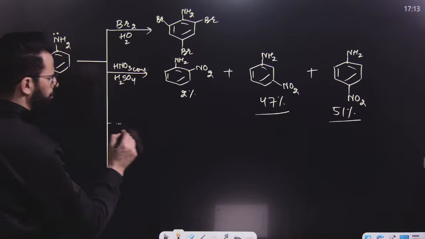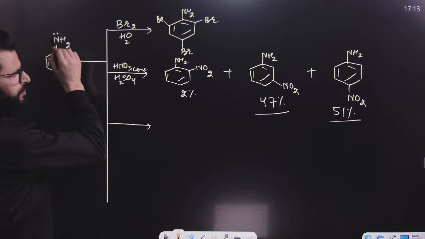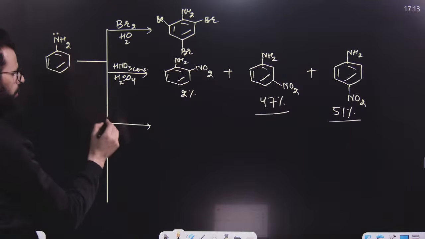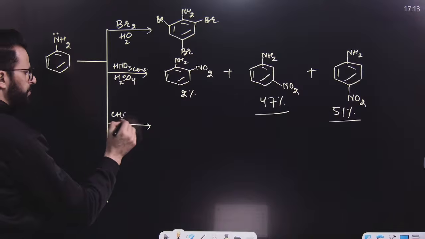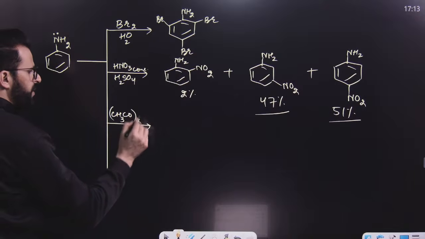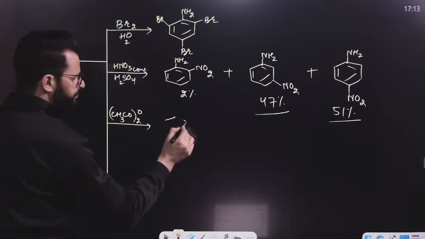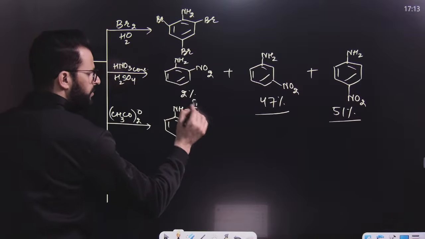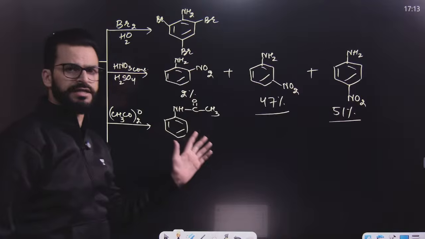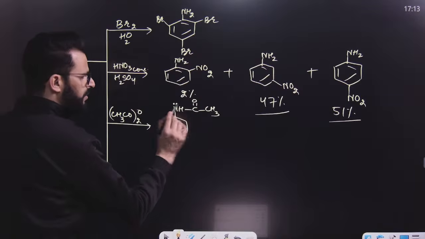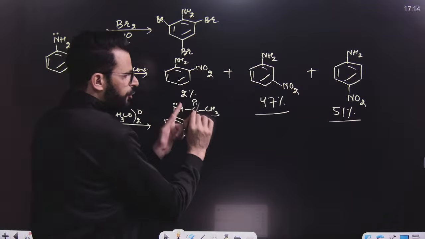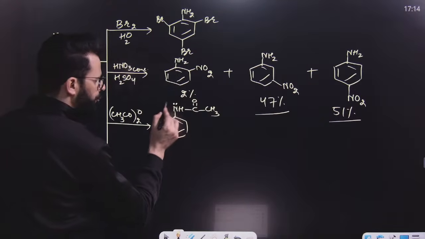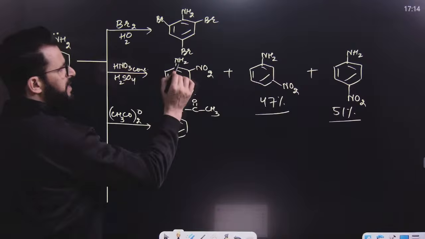Now have a look how to decrease its electron density, how to protect this group so that it cannot attack H positive. We will first of all do acetylation of this. That means we will remove H of aniline, and it will result in the formation of acetylated aniline. Now this acetyl group will withdraw electrons from the nitrogen. Its electron density will decrease. Now it can still donate electrons to benzene, but lesser as compared to aniline.